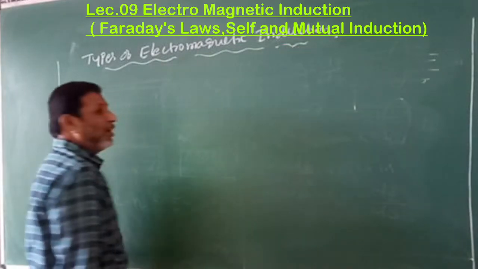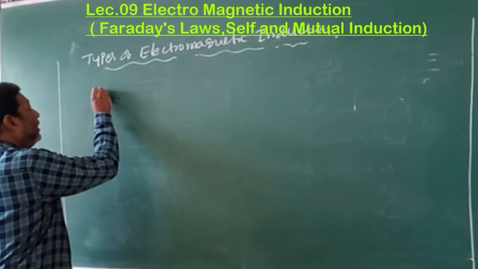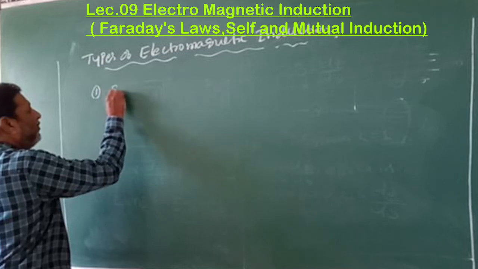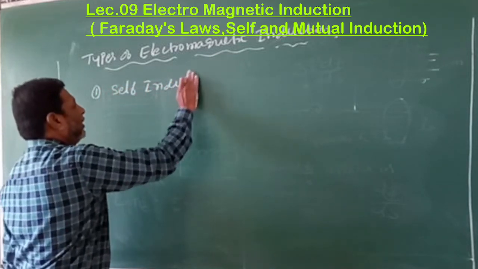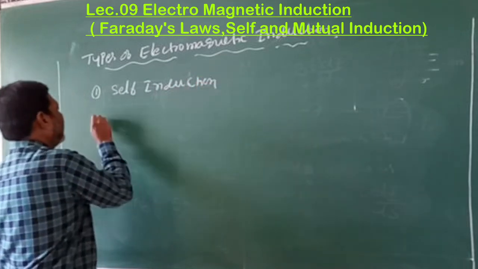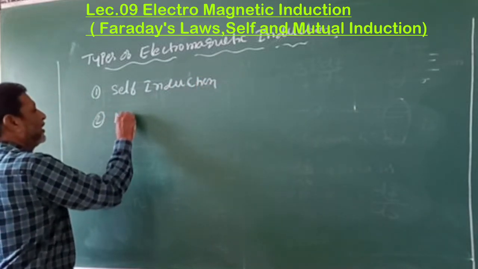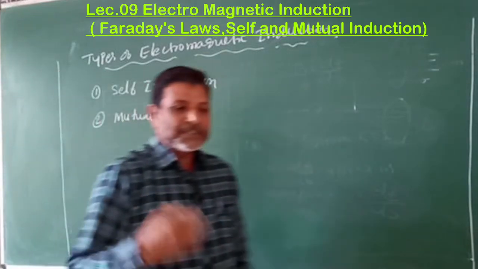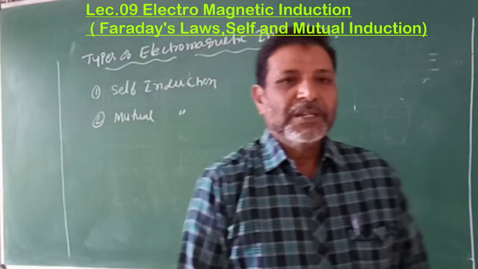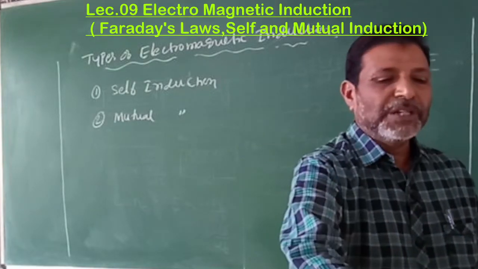There are two types of electromagnetic induction: the first is self-induction, and the second is mutual induction. Let us try to understand what self-induction is and what mutual induction is.